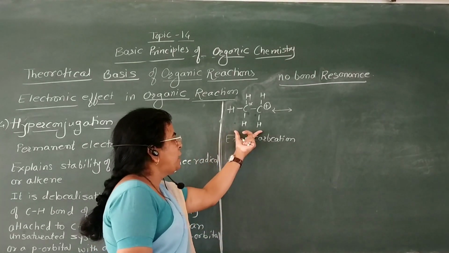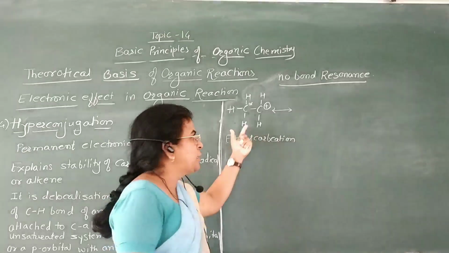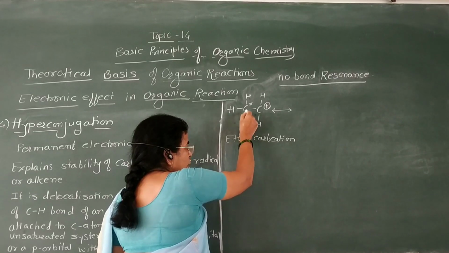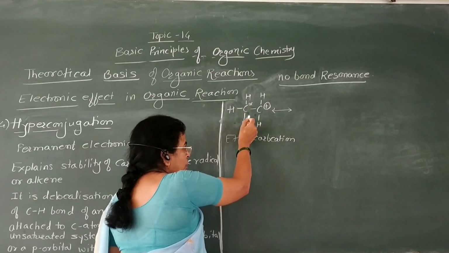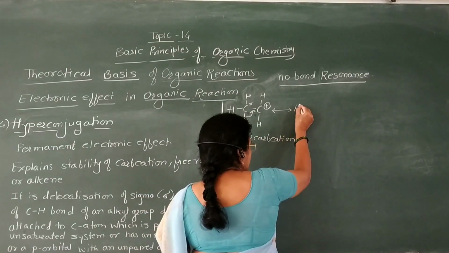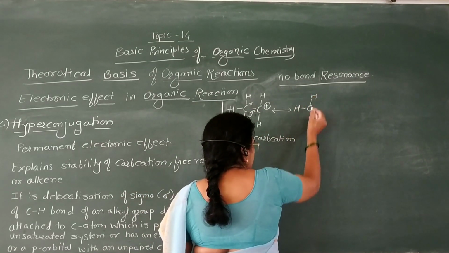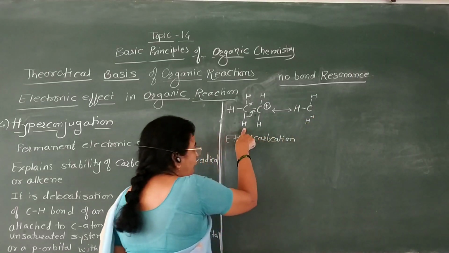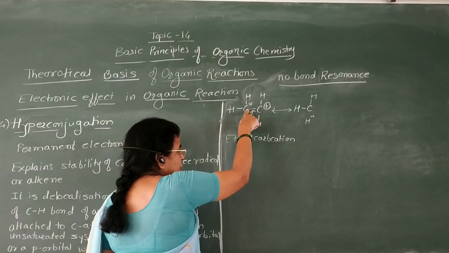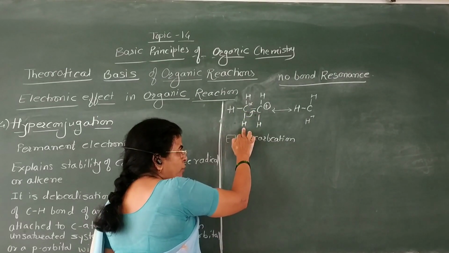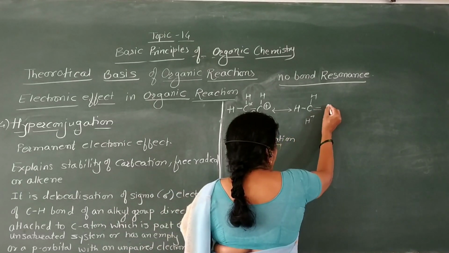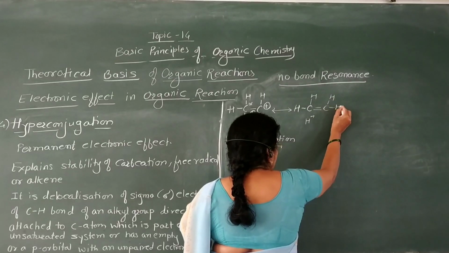Here this ethyl carbocation is stabilized like this: the C-H sigma electrons get shifted in between these two carbon atoms. Then we get CH2=CH2 and H plus. This hydrogen atom becomes positively charged because both sigma electrons are transferred in between these two carbon atoms, and therefore this hydrogen becomes electropositive and acquires a positive charge. And here the formation of the ethylene molecule takes place.